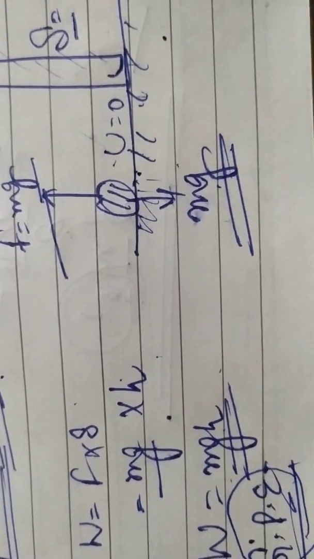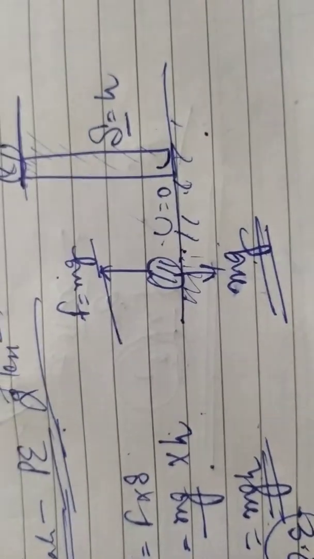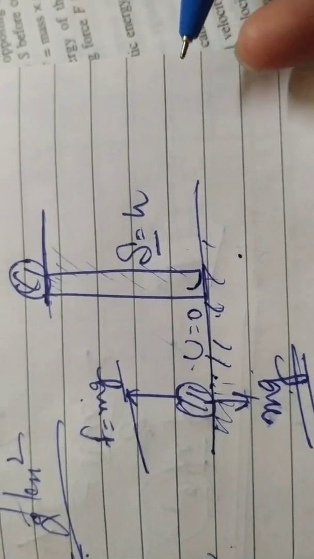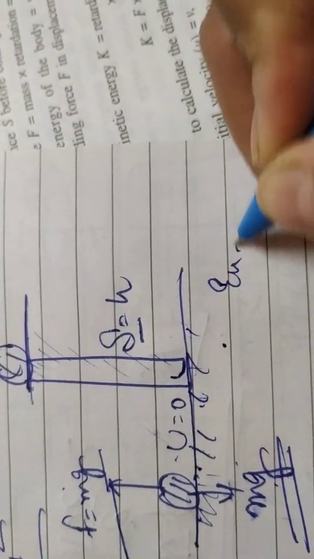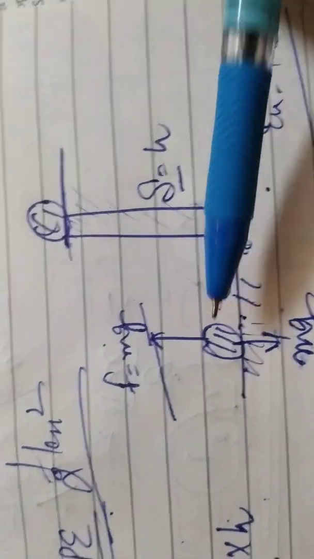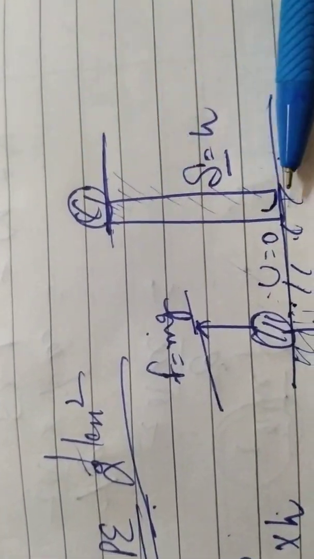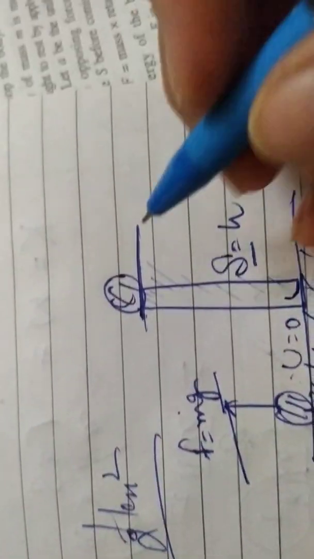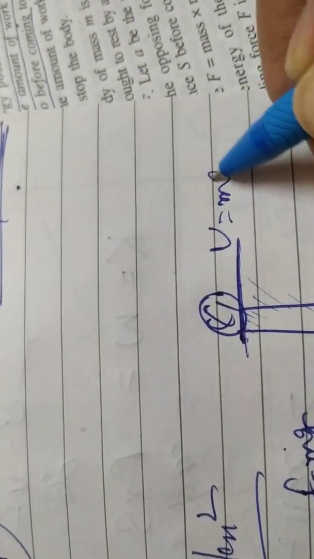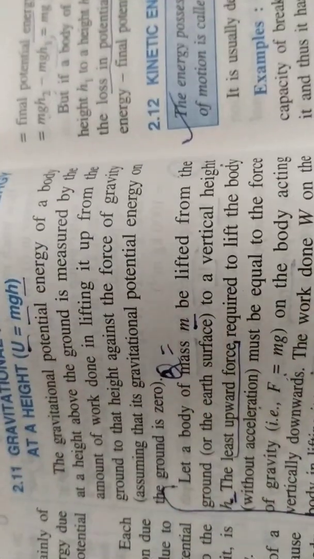Whenever you do some work on a body, its energy increases, right? So when you do work on this ball to change its position, its energy increases, and the energy at this level is mgh. So this is the formula for gravitational potential energy.